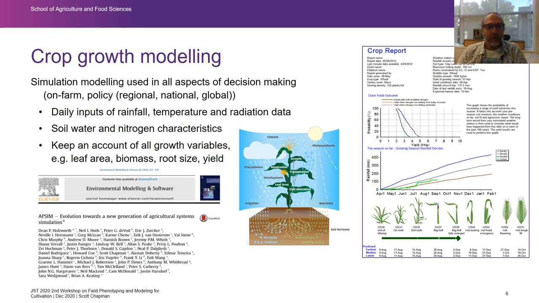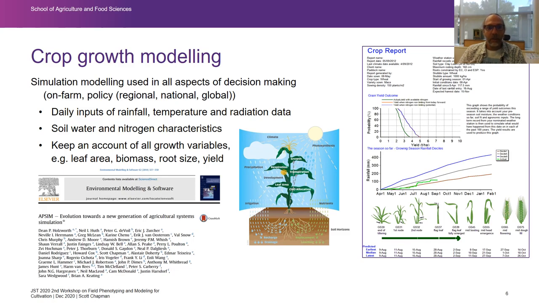Crop growth modelling. I think most people are fairly familiar with crop growth modelling by now. When I talk about crop growth modelling, I'm mostly talking about biophysical modelling, not structural or 3D modelling, which does get used in some areas of this type of research now. I'm talking about simulation modelling that's used across all of these different scales, from farm to region to national to global.